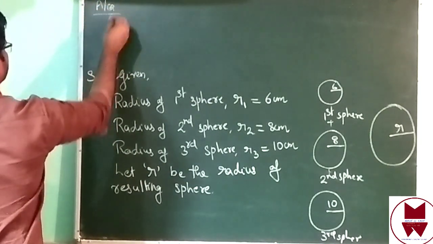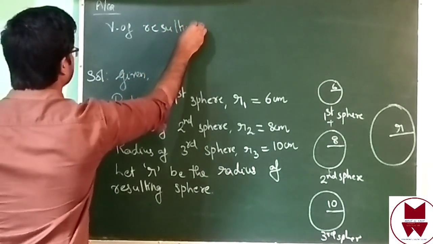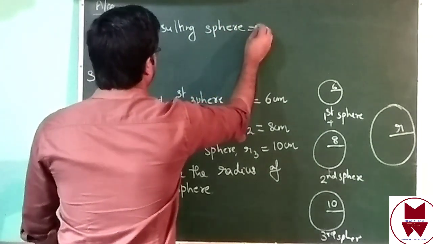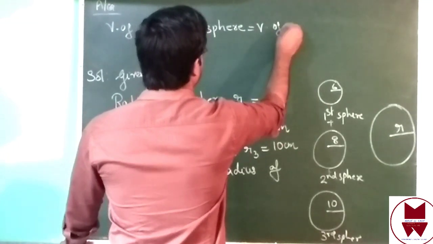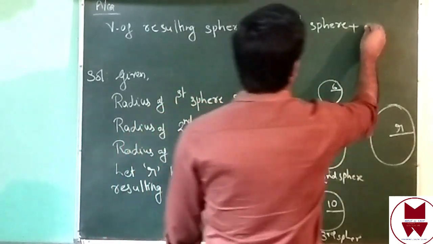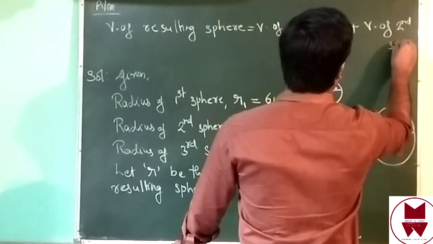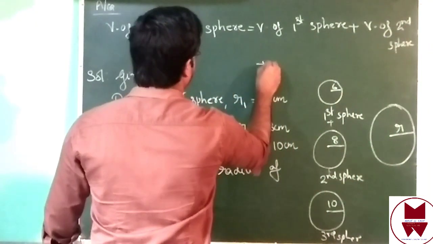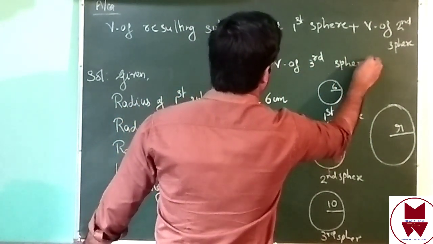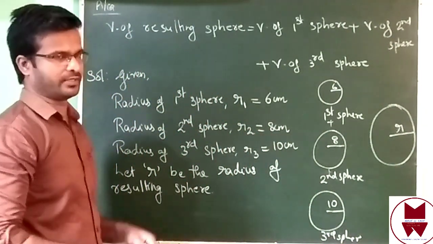As per question, volume of a resulting sphere equal to volume of first sphere plus volume of second sphere plus volume of third sphere. If you add volumes of the three spheres, you will get volume of a resulting sphere.